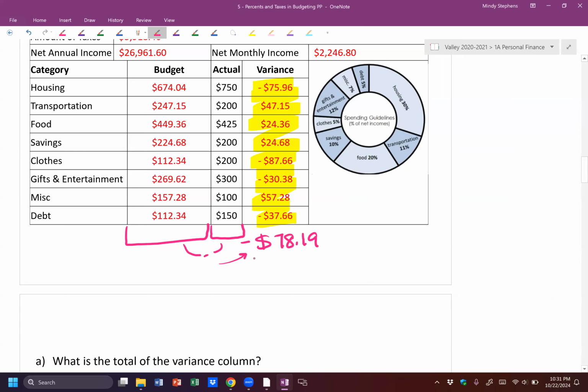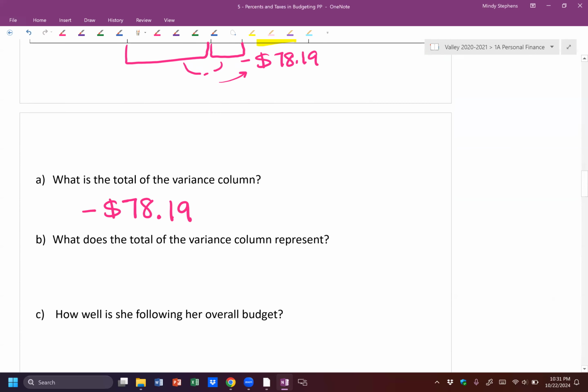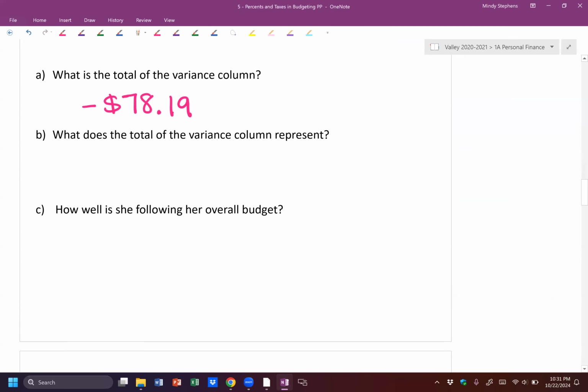So if I subtracted those numbers, I would get the variance. So the total of the variance is her ending balance. So that's her total. So that tells you if she was over or under her budget.